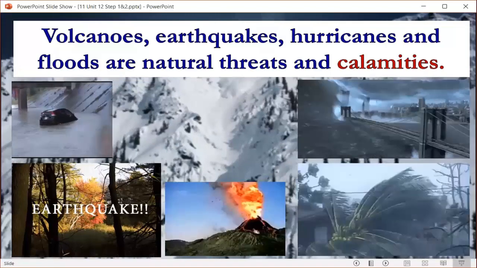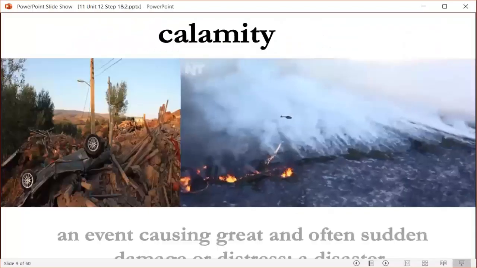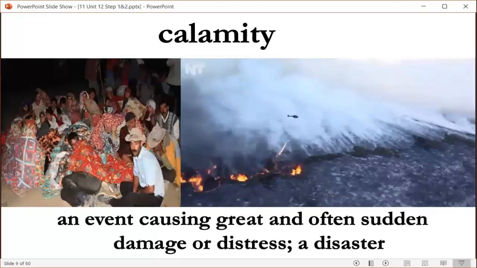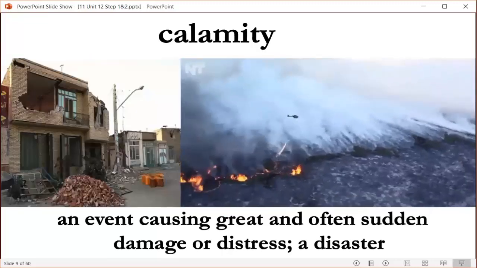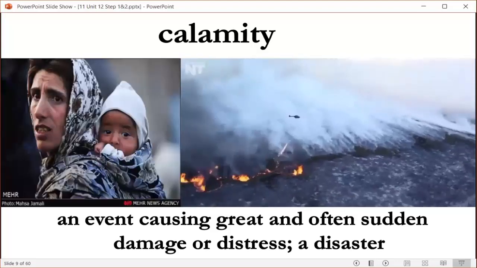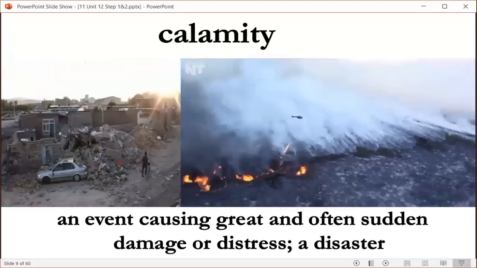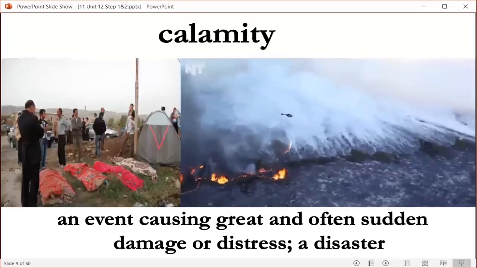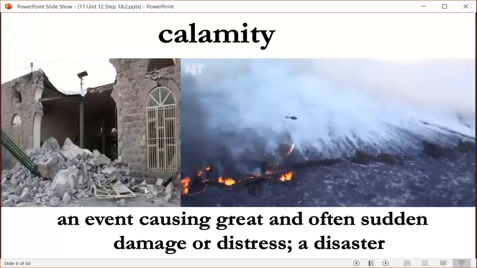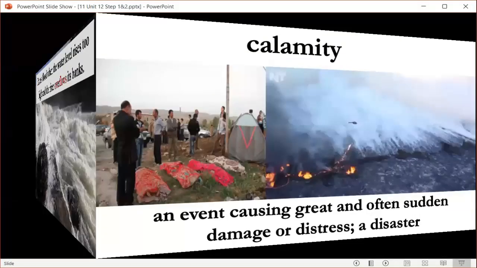Then the word calamity means an event causing a great and often sudden damage or distress. It is a disaster. And I think you all heard about the earthquake in Syria and Turkey a few days ago. It is a calamity or a disaster.